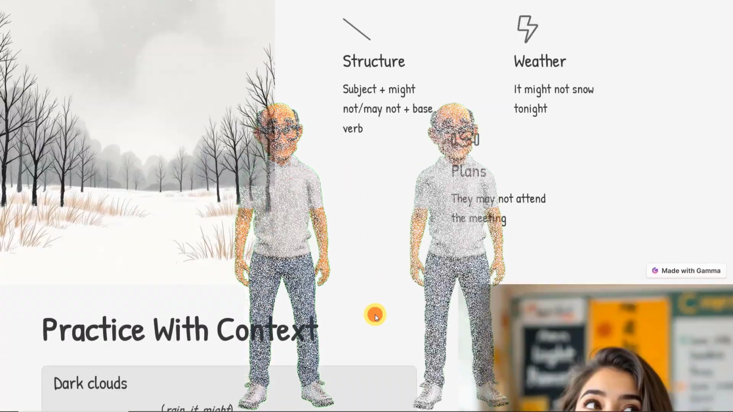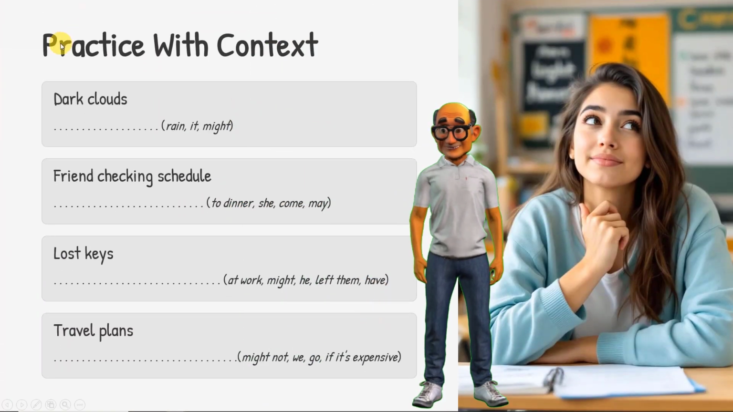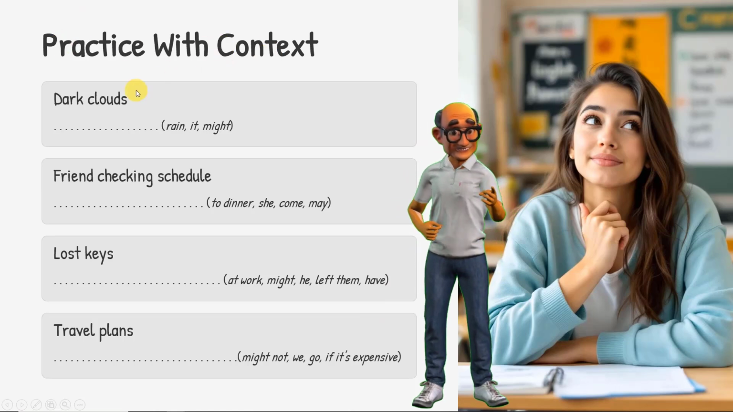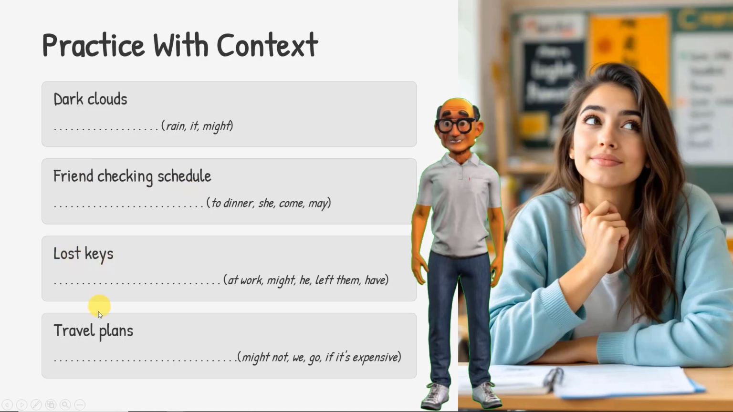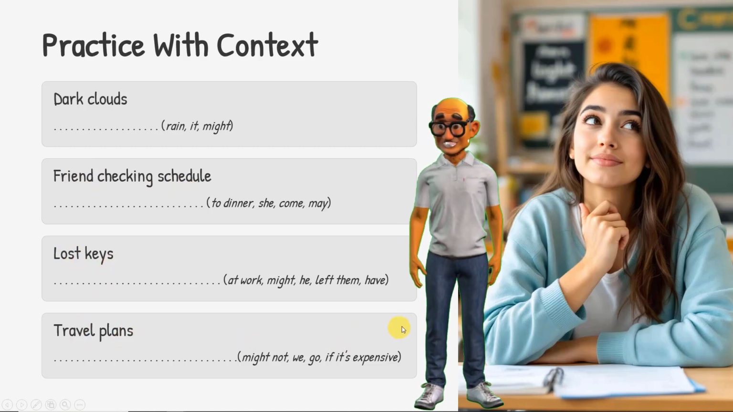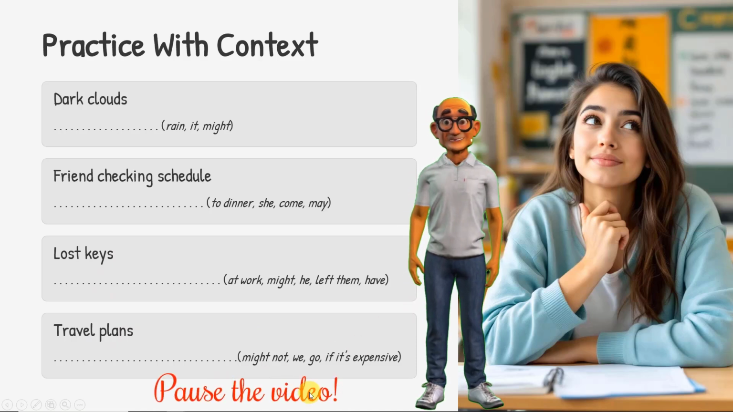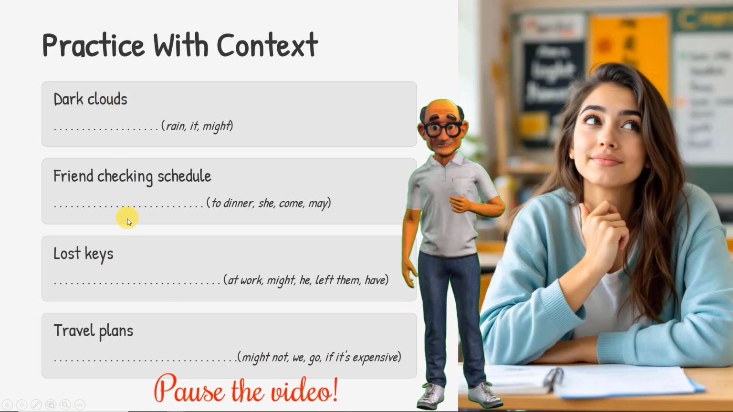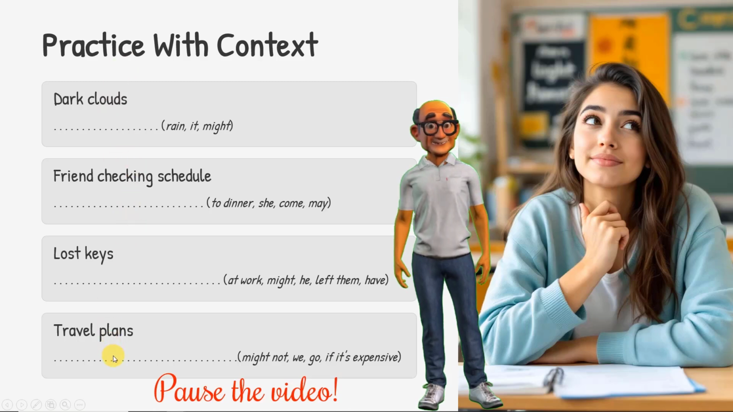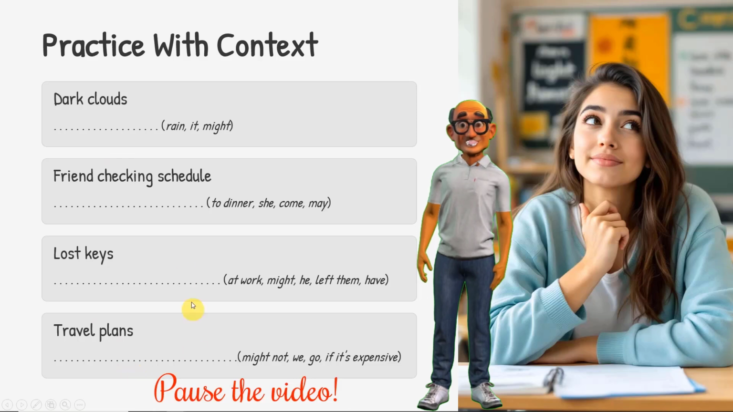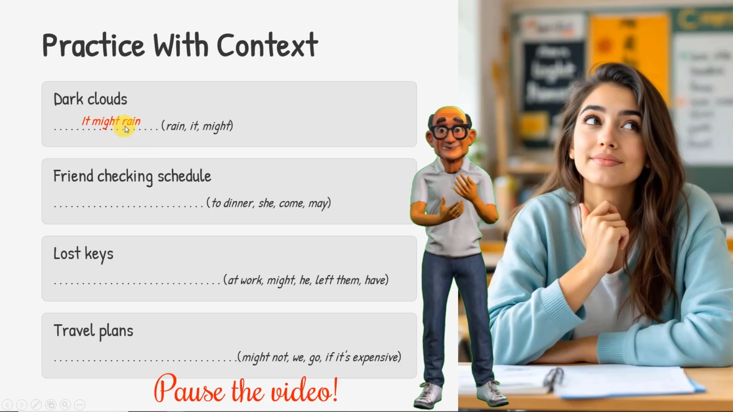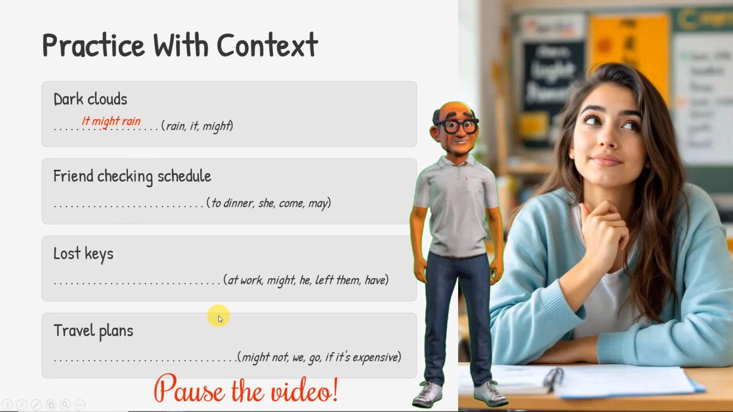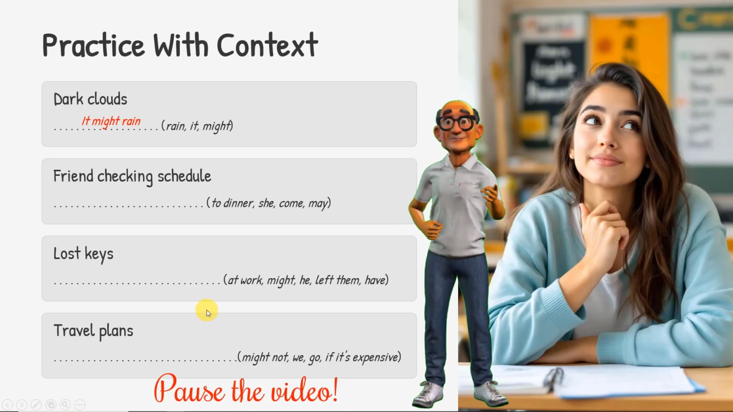Okay, you have got all the basics on how to do it, so let's look at some practice with context. Righto. Dark clouds, you see some dark clouds, so what would you say? Guys, same here. Friend checking schedule, lost keys and travel plans. Like always, pause the video, grab hold of your notebook, do these practice over here in your notebook, and once you are done, we can check it. But like always, I normally give you the first one, and here it is. It might rain. Okay, now you do the other three, and once you are done, continue watching to see if you had it correct.